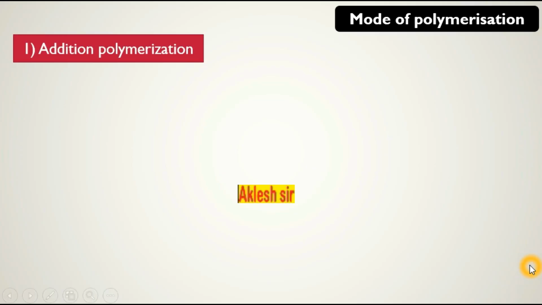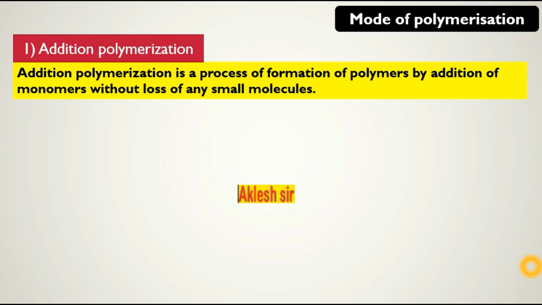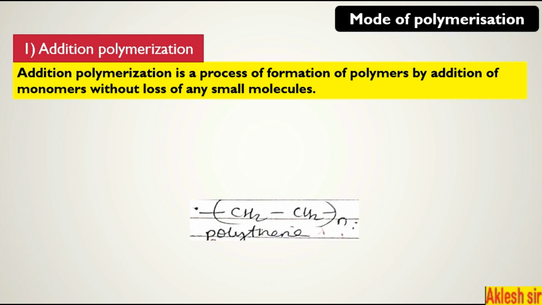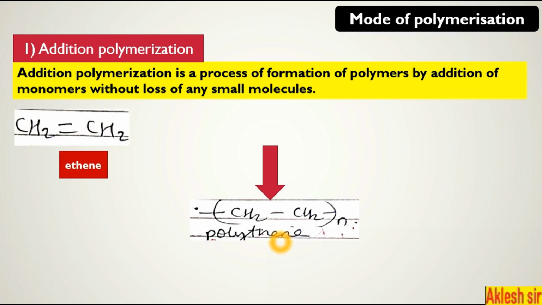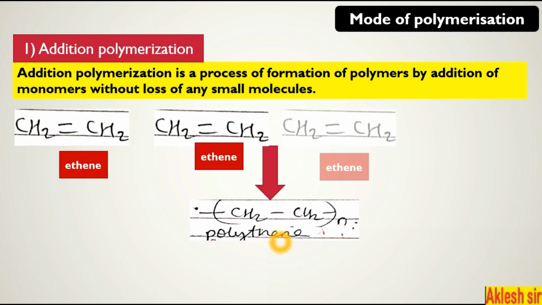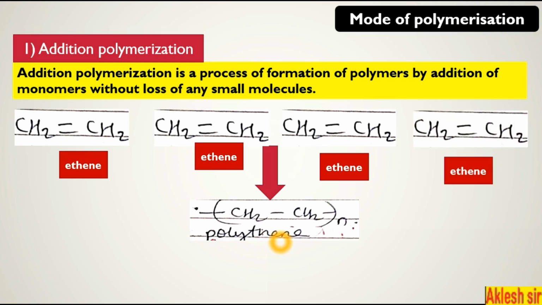Addition polymerization. Addition polymerization is a process of formation of polymers by addition of monomers without loss of any small molecules. You can see here this is polythene. Polythene is a polymer formed by addition of monomers. Ethene is the monomer, and there are many monomers.